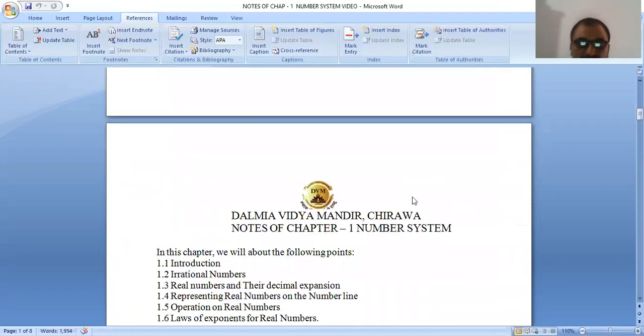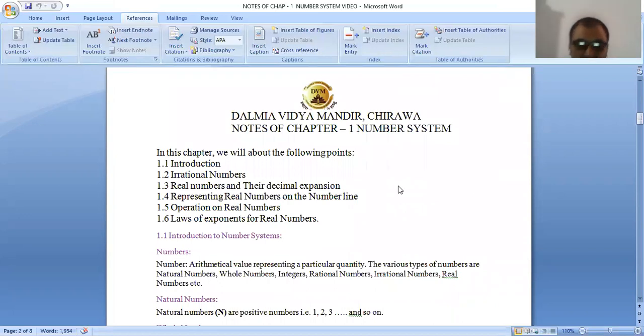Now, in this chapter, we will know the following points. First is introduction, second is irrational numbers, third is real numbers and their decimal expansion, and fourth, representing real numbers on the number line. Fifth is operations on real numbers, and sixth is laws of exponents for real numbers.